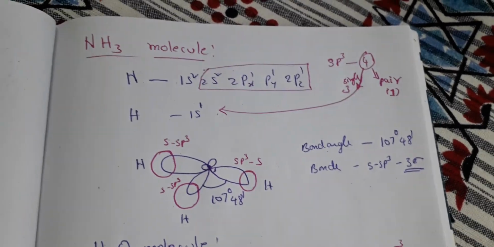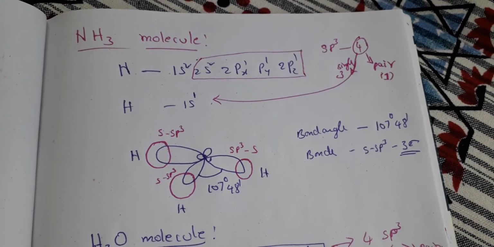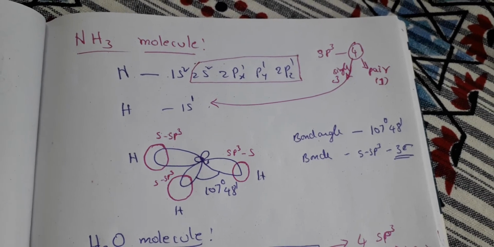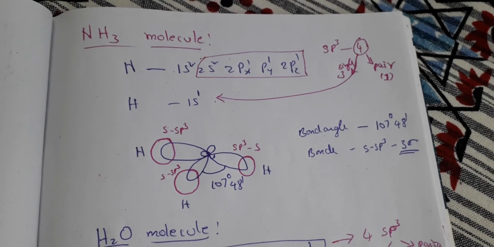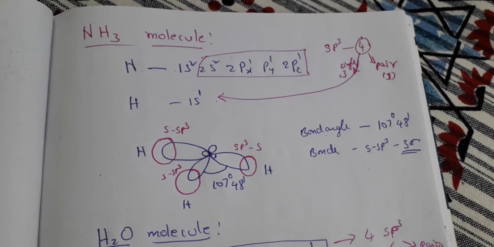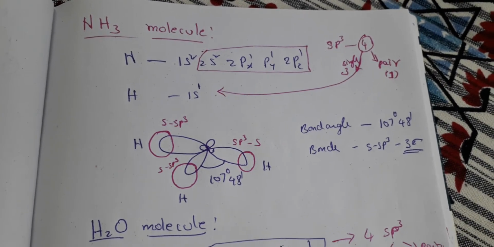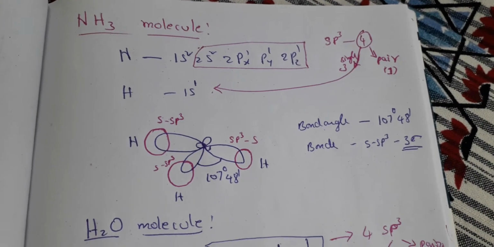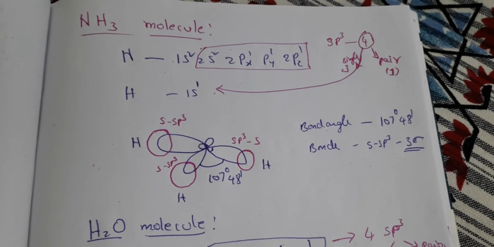Next one is the ammonia molecule, NH3. Observe the electronic configuration. The first shell is totally filled. The second shell has 5 valence electrons. So normally 3 unpaired electrons would be there. But here, in the excited state, this is how we explain it, so that we can justify why this particular structure is observed. So what is happening?